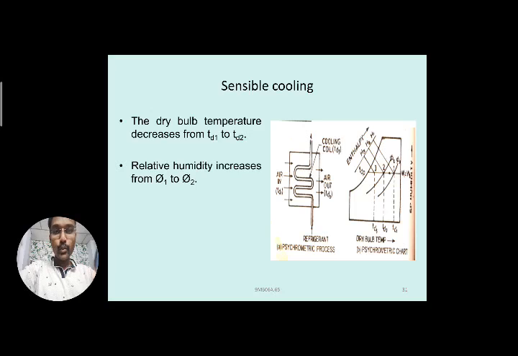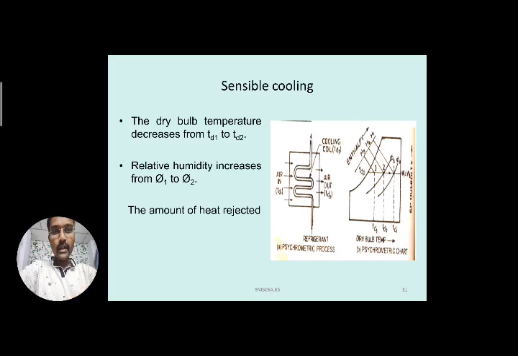The moisture absorbing capacity can be increased, but no addition of moisture has taken place. When the point changes from 1 to 2, the relative humidity percentage increases, from 5.1 to 5.2.